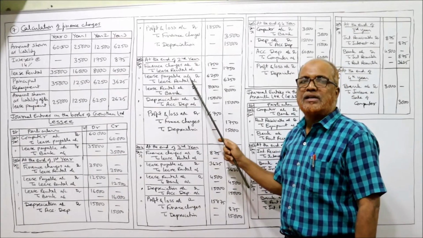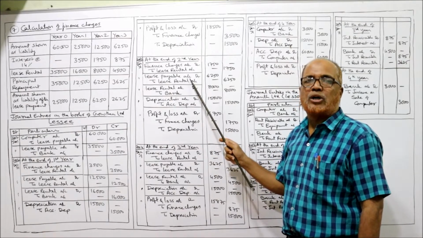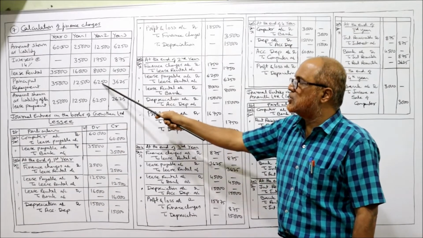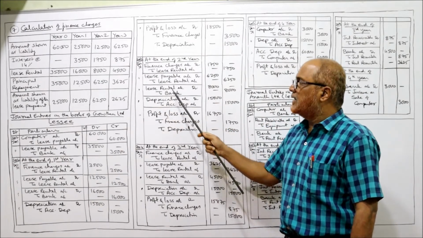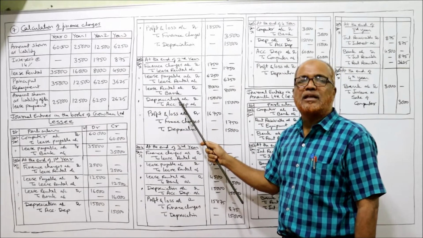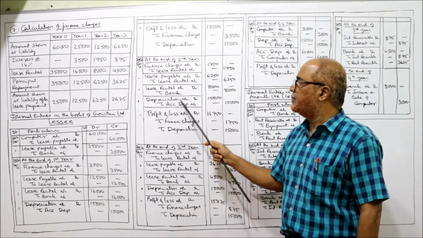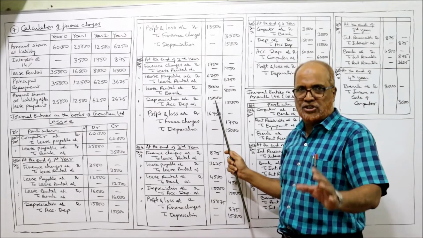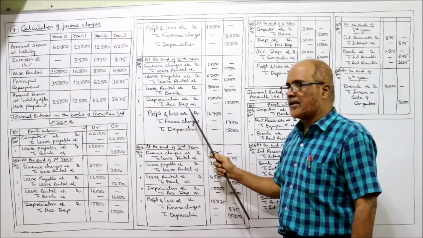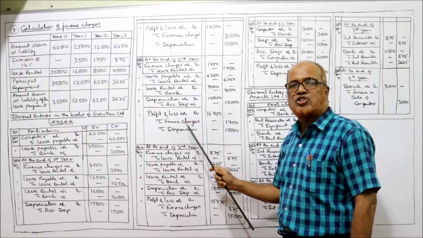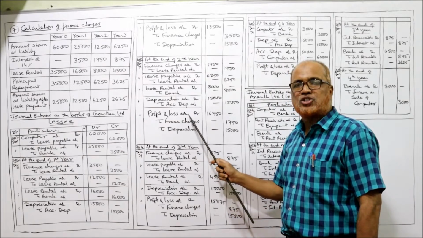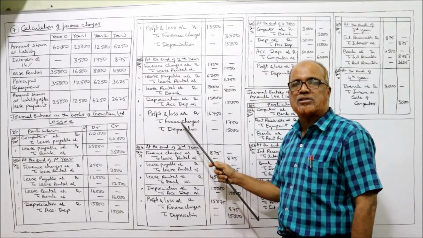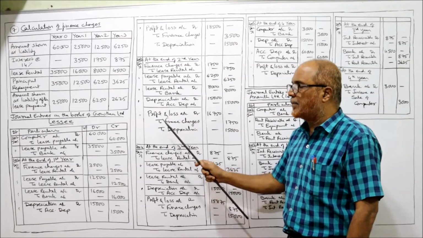Lease payable account debit to lease rental, being the principal amount due. How much? 6,250. Then lease rental account debit to bank, being the third lease rental paid, 8,000. Depreciation to accumulated depreciation, 15,000, being the depreciation provided. Profit and loss account debit to finance charges and depreciation, being the finance charges and depreciation transferred to profit and loss account. Over. Second year completed.